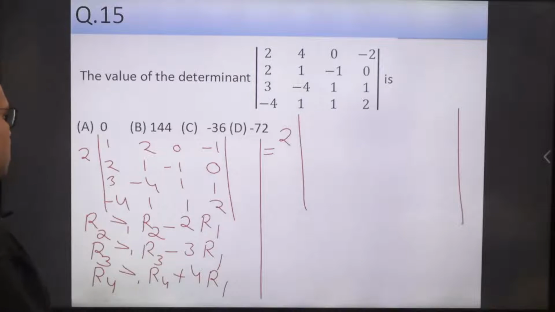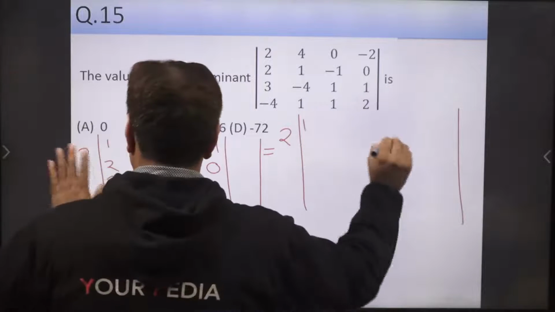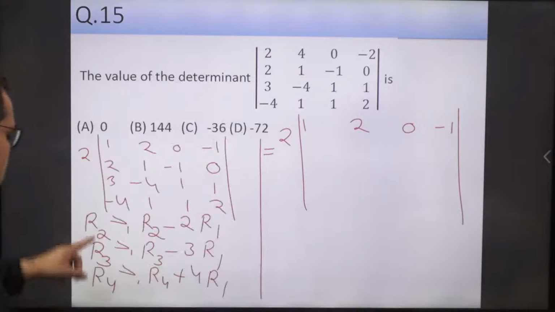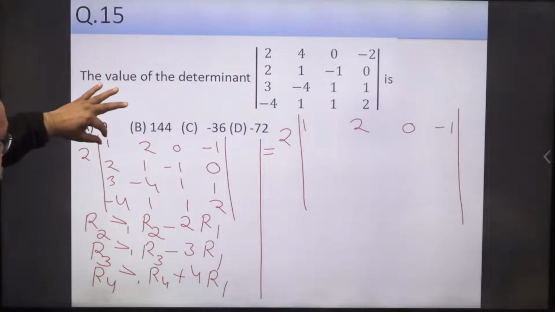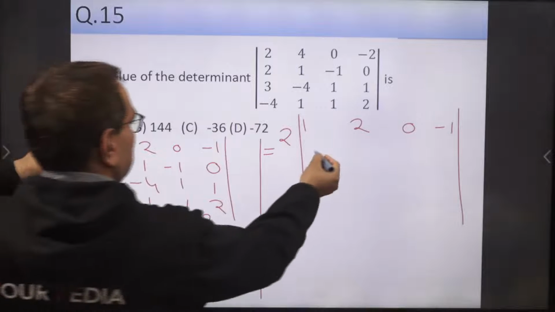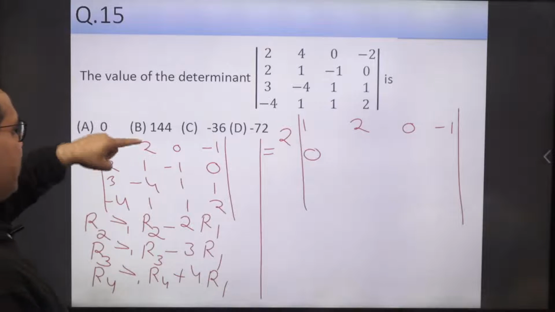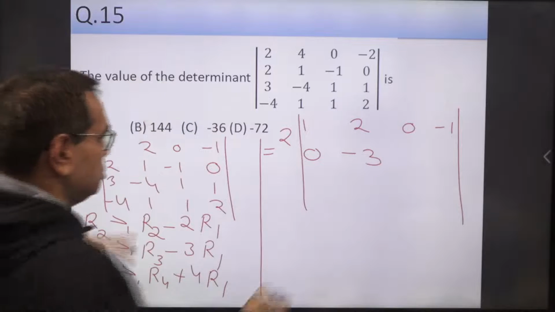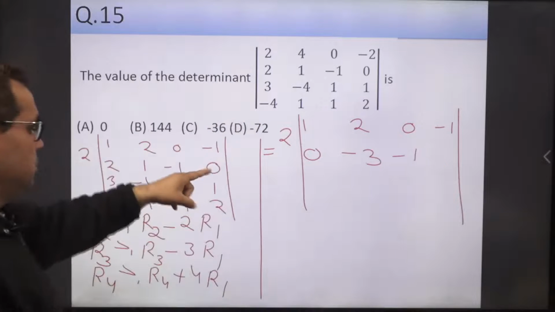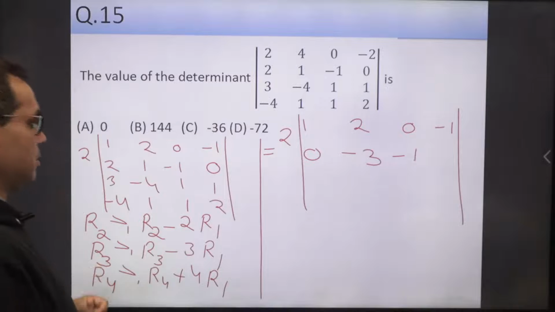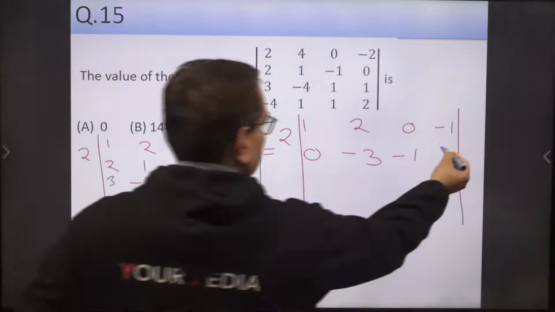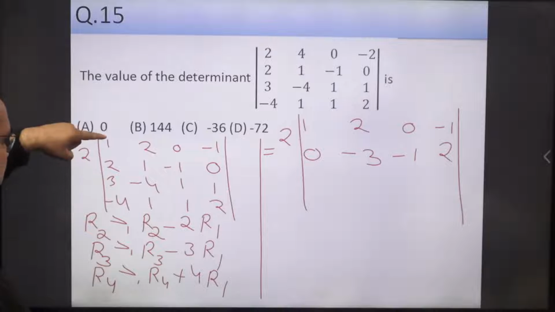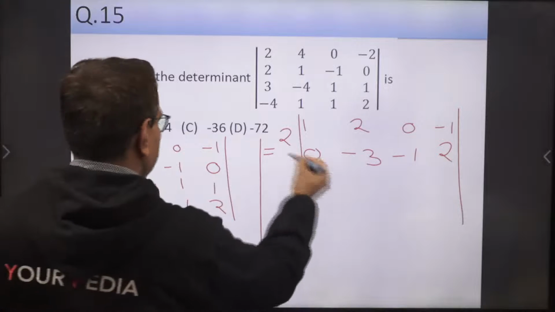Okay. So now the first row will remain the same, 1, 2, 0, minus 1. Now second row R2 is this minus twice of this: 2 minus 2, 0. 1 minus 4, minus 3. Minus 1 minus 2 into 0, minus 1. 0 minus 2 into minus 1, okay, so 2. Now R3 as R3 minus 3R1: 3 minus 3, 0.